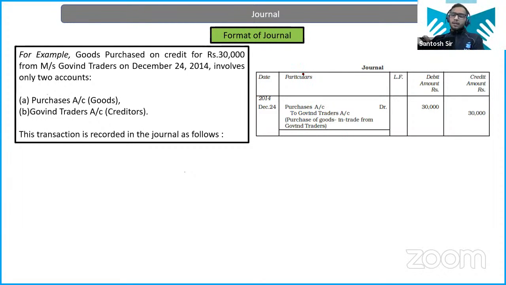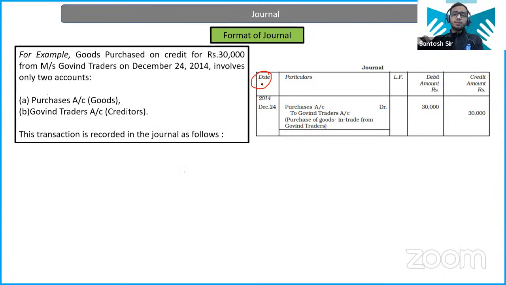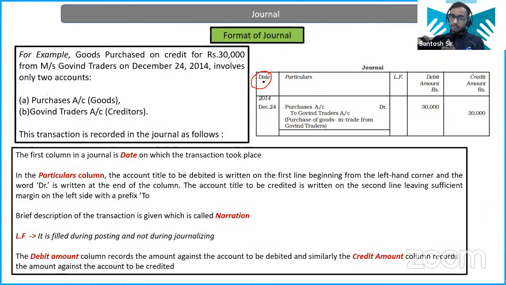Okay, now what about the format? So the format of the journal basically consists of 5 columns, right? And in these columns, first we have the date. What does this date represent? Basically, in the date, we have the date of the transaction. So suppose we are the company and we are going to give salary to an employee. So the date on which we have paid the salary, that date we are going to enter here, right?